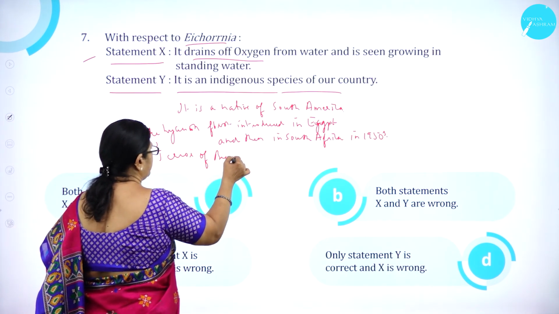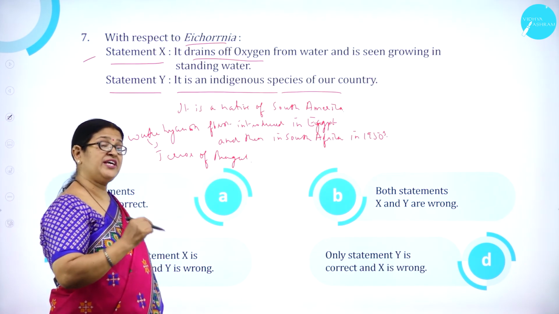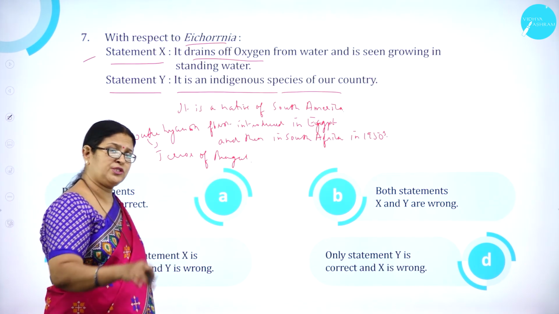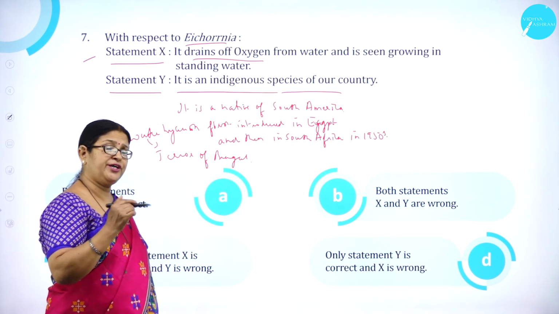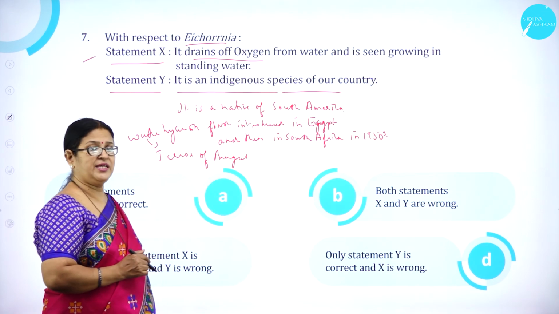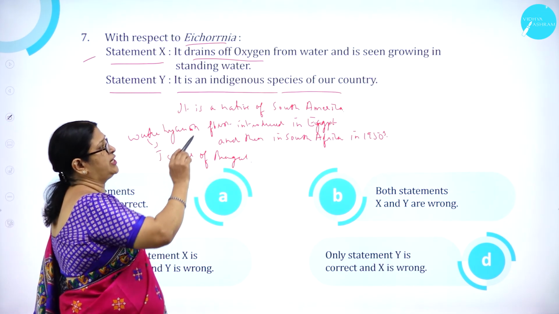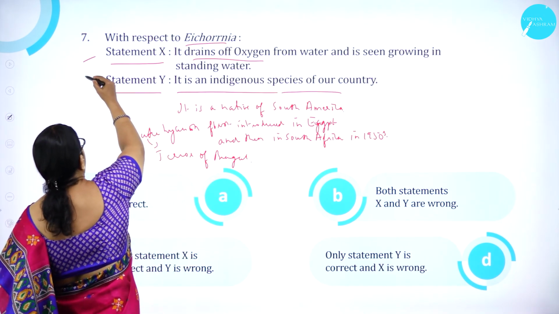Terror of Bengal, and this eichhornia is an invasive weed which is going to spread all over the water body and it is going to drain out the oxygen content from the water, thereby killing the aquatic animals.